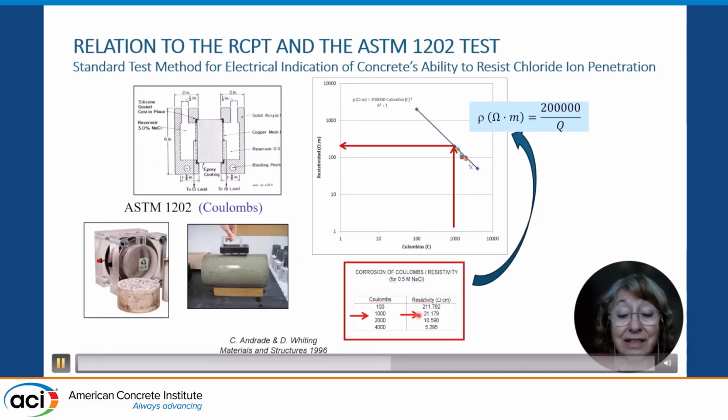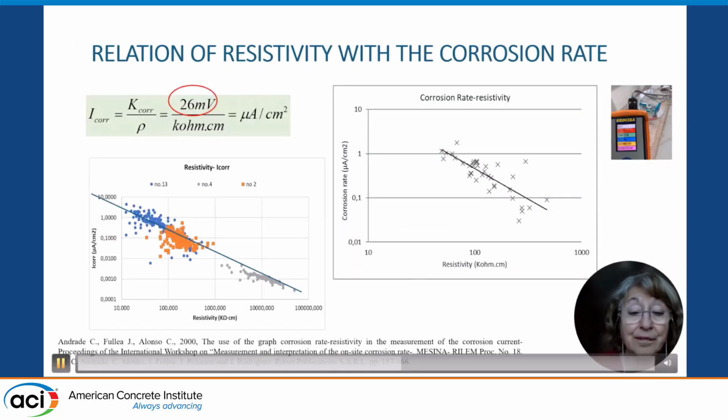In that case, the relation says that for coulombs being 1000, the limit value will be 200 ohm-meters, that is found, for instance, here in this plot of the result of the coulombs against the resistivity.